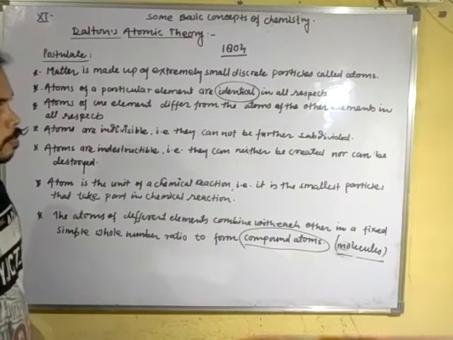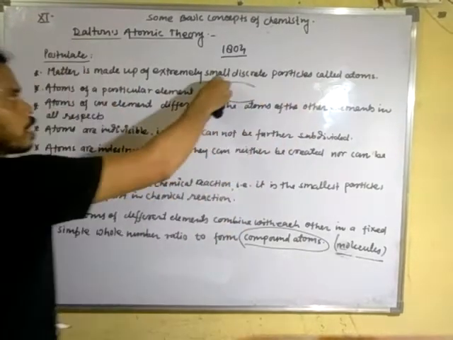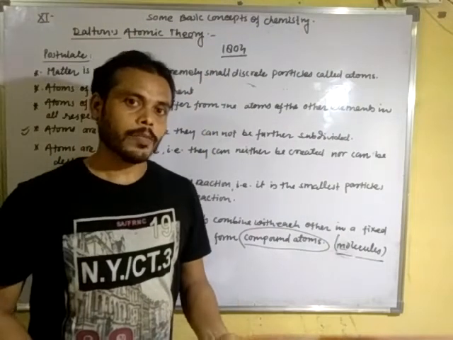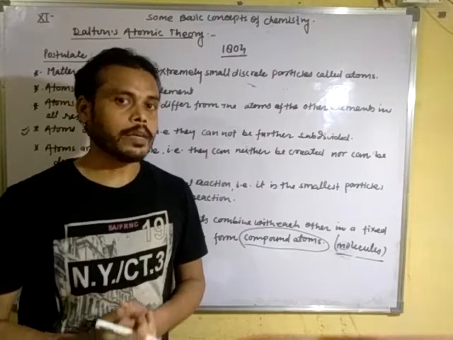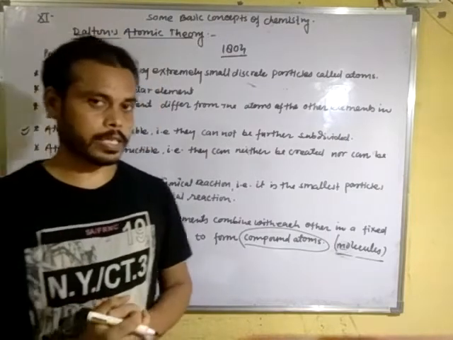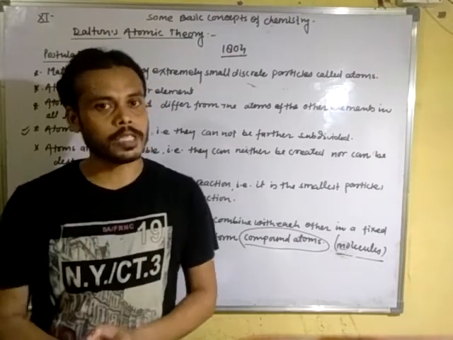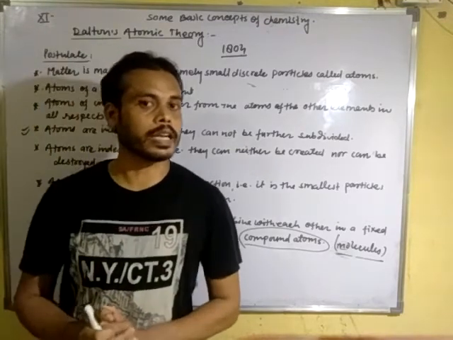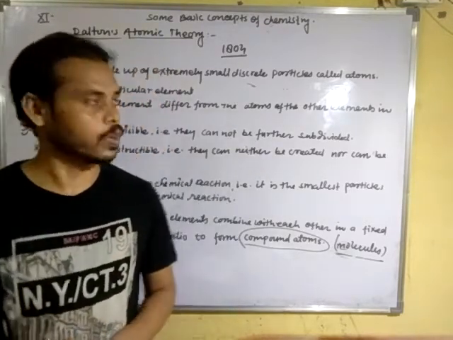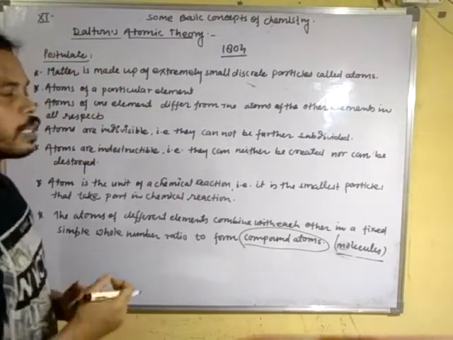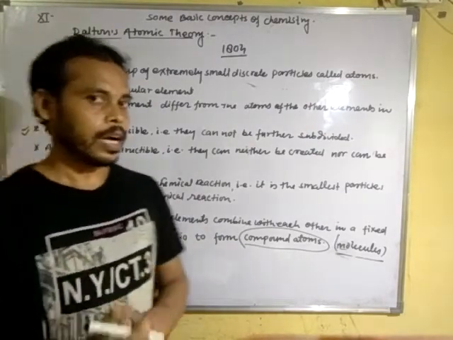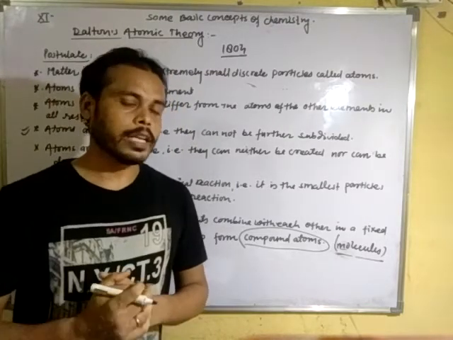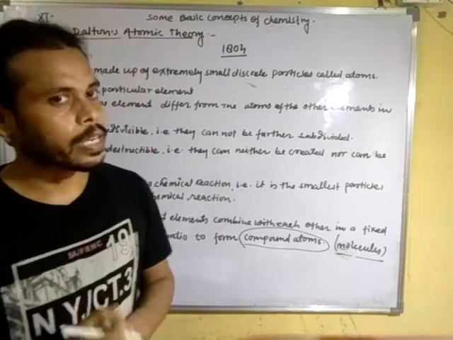Dalton's theory was also modified after the discovery of the electron, proton and neutron. That means the atom is divisible and has fundamental particles like the electron, proton and neutron. There are also some other particles, but the electron, proton and neutron are stable, so they are called fundamental particles.